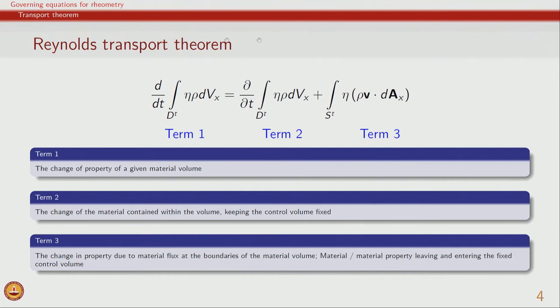So, based on this Reynolds transport theorem, we can derive mass balance, linear momentum balance, angular momentum balance and energy balance. In the course on rheology, we will use the angular momentum balance to show that the stress tensor is symmetric, so we will not solve angular momentum, we will always use the fact that the stress tensor is symmetric.